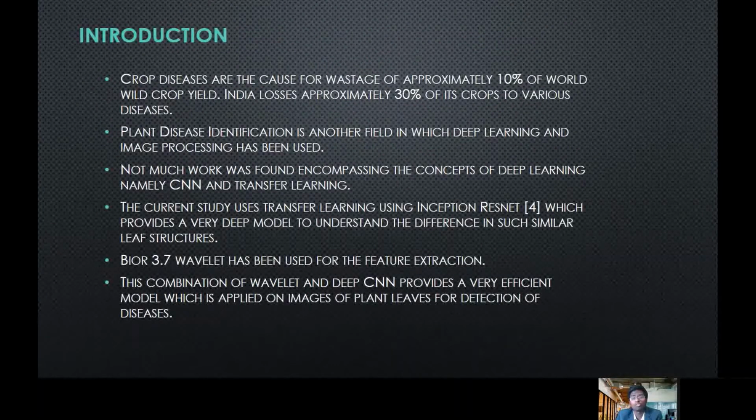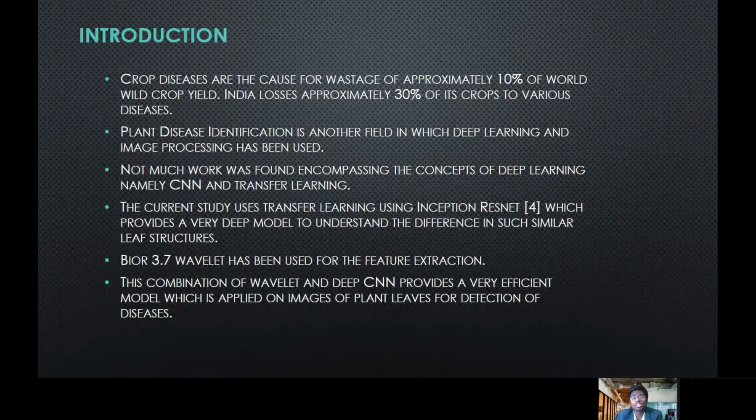Crop diseases are the cause for wastage of approximately 10% of worldwide crop yield, and India loses approximately 30% of its crops to various diseases. So it is the need of the hour to address this issue to help the farmers also. Plant disease identification is another field in which deep learning and image processing has been used, but still not much work was found encompassing the concepts of deep learning, namely CNN and transfer learning.